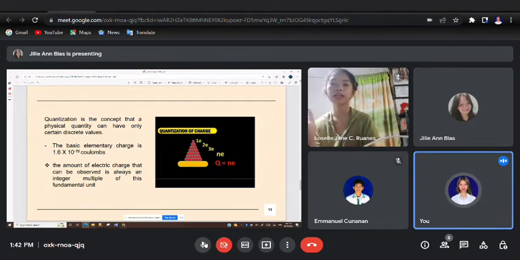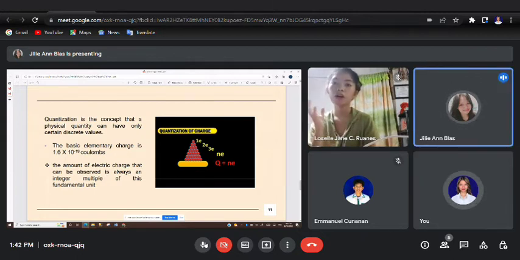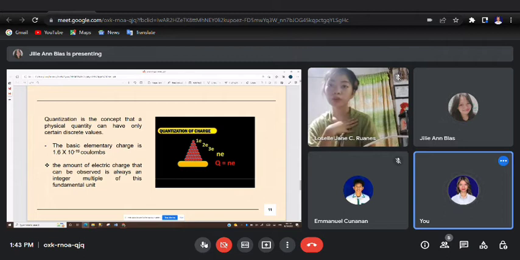That explains why the appearance of leaves on a plant, or the dunes in sand fields, and even the waves on the oceans are all instances of what we call quantization. So it results in an array of patterns and harmonies. It is quantized because it can only be made of a number of whole waves. That is why we say that a quantity is quantized when a physical quantity can only have discrete values. So that is my idea. Thank you.